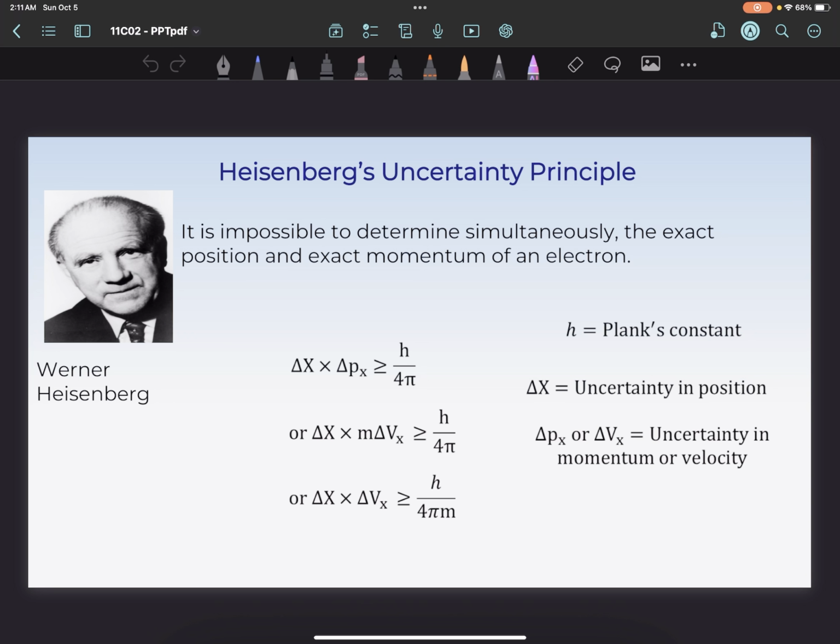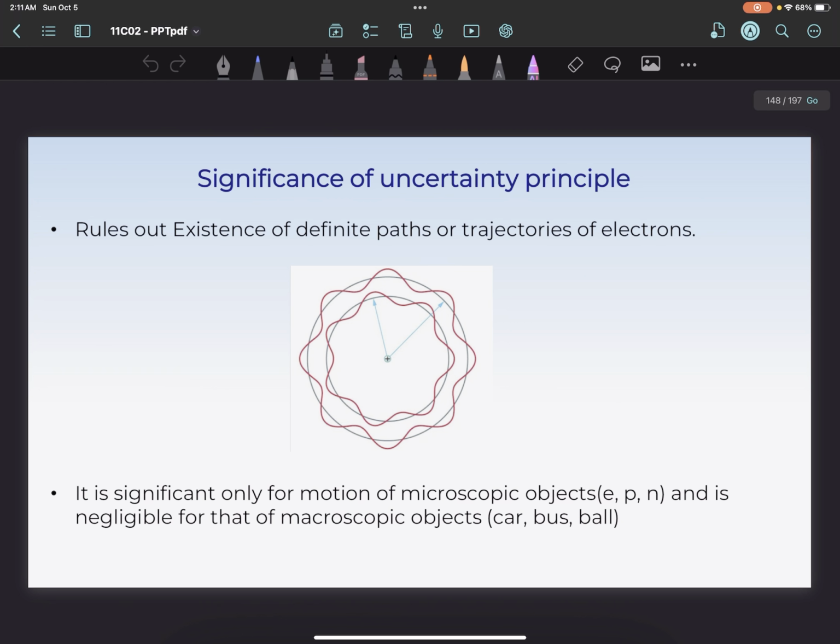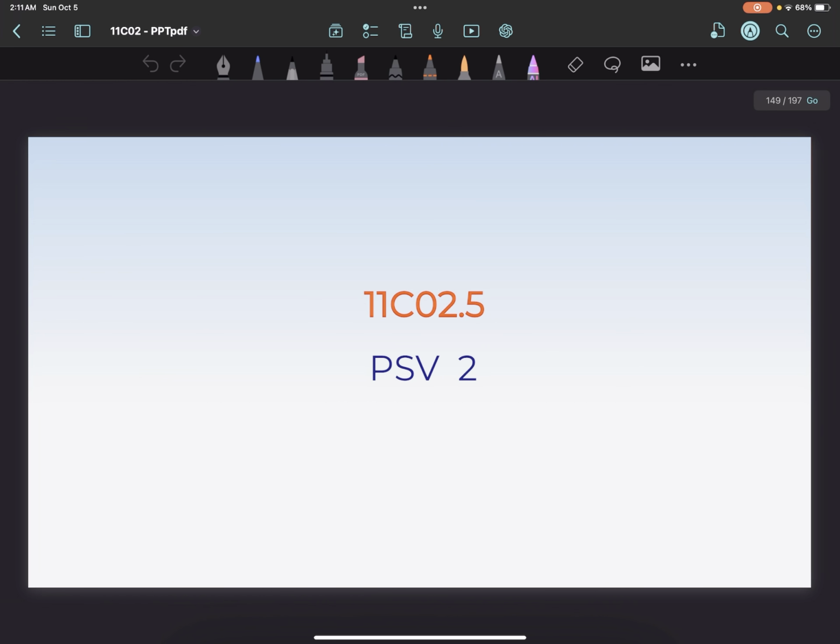The uncertainty can be denoted as delta x, which is the uncertainty in the position, expressed as delta x into delta v, where v is the velocity, is greater than or equal to Planck's constant upon 4 pi m. So what is the significance of the uncertainty principle? It rules out the existence of definite paths and trajectories of an electron. Also, it is significant only for the motion of microscopic objects and is negligible for that of macroscopic objects.